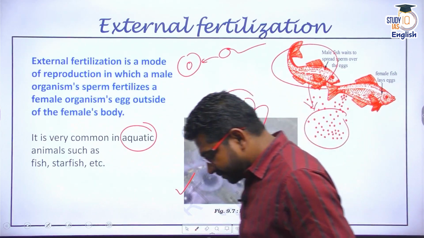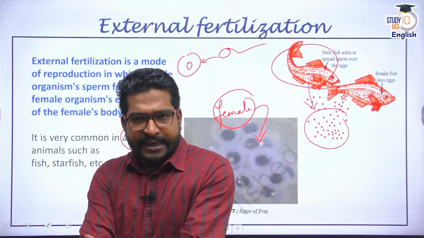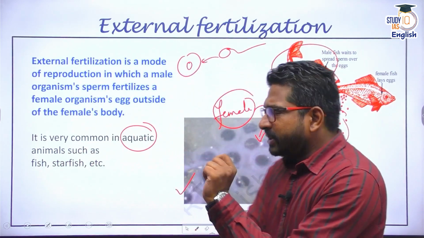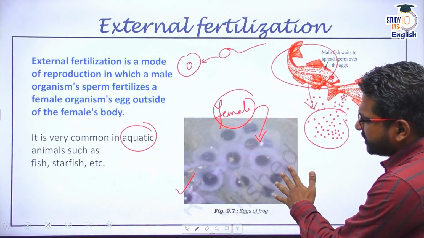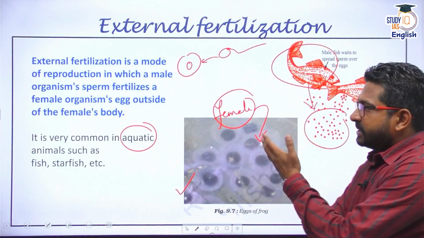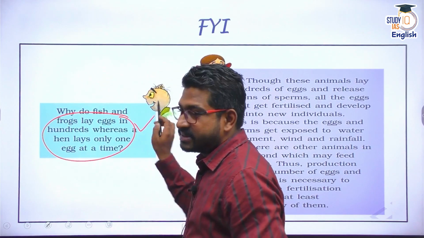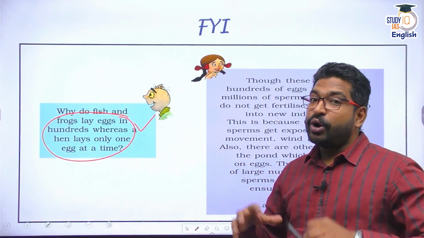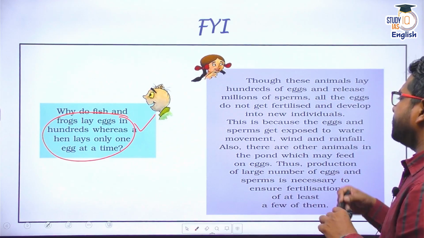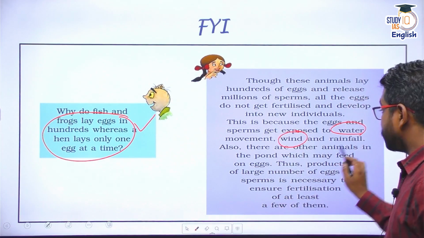Now the question is, sir, you told me that with respect to humans, every 28 days or every month approximately, one egg is released, one ovum is released. But when I look at these aquatic animals, there are so many eggs released by a female fish or a female frog or a female starfish, and then these are fertilized by males. Why do frogs and fishes lay eggs in hundreds? Because there is a lot of loss of these eggs. Since external fertilization is taking place, many of these eggs would be exposed to water movement, wind, and rainfall.